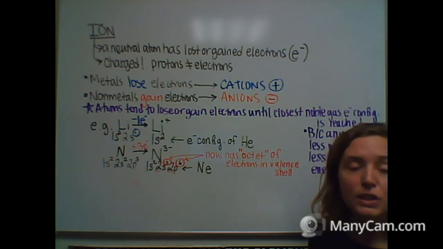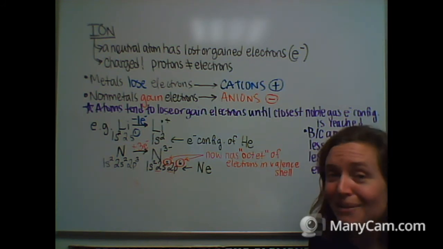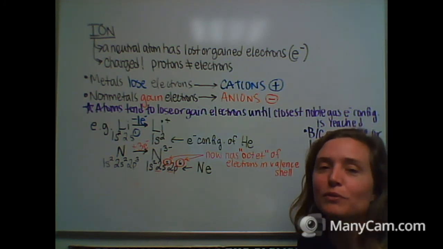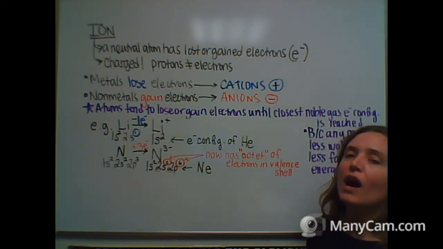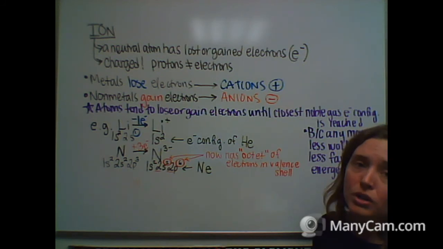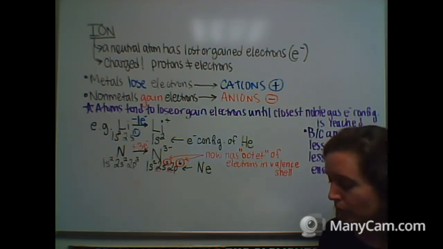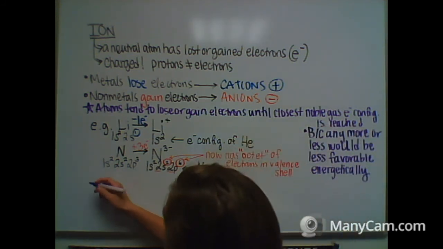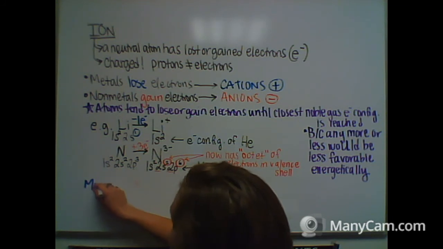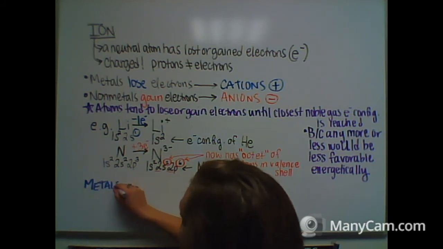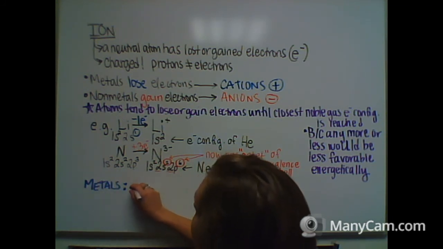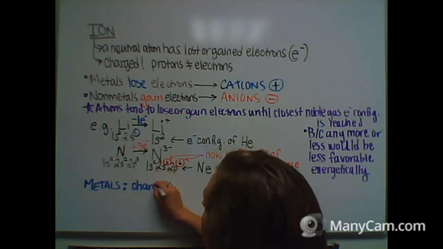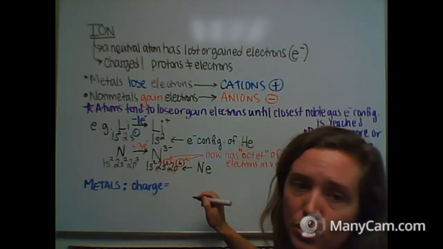Okay, so there's a way by looking at the periodic table. Another thing that we can learn from the periodic table is how to figure out just how many electrons are lost or gained, just what charge a main group element will obtain when it becomes an ion. So, for metals, the thing to remember is that the charge is equal to the group number.